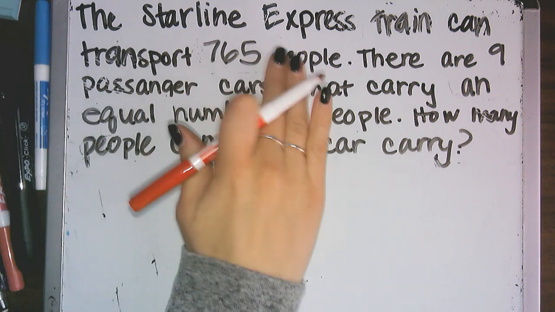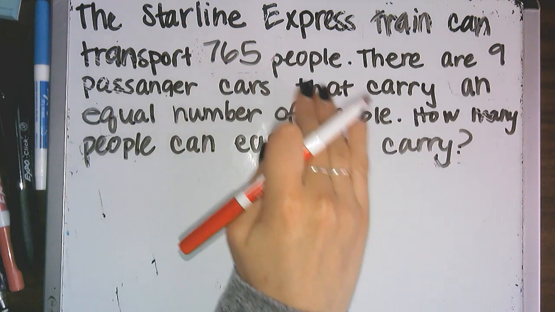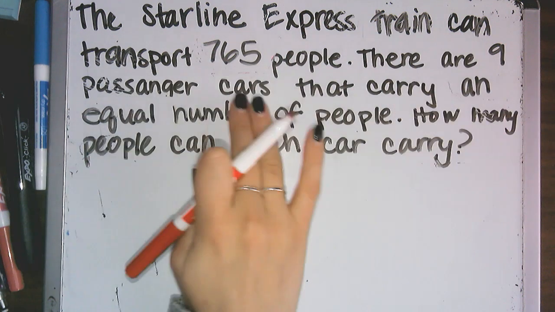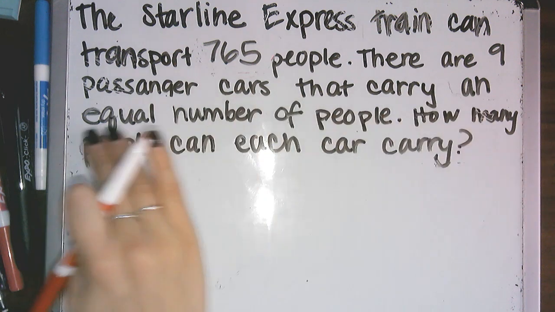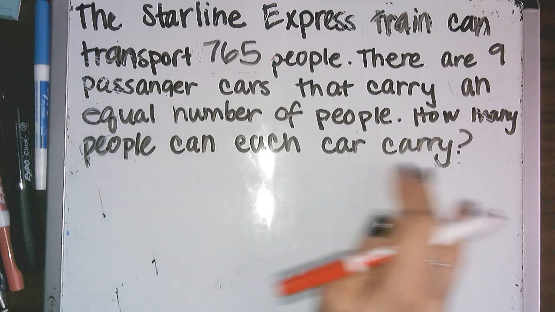The Starline Express train can transport 765 people. There are 9 passenger cars that carry an equal number of people. How many people can each car carry?